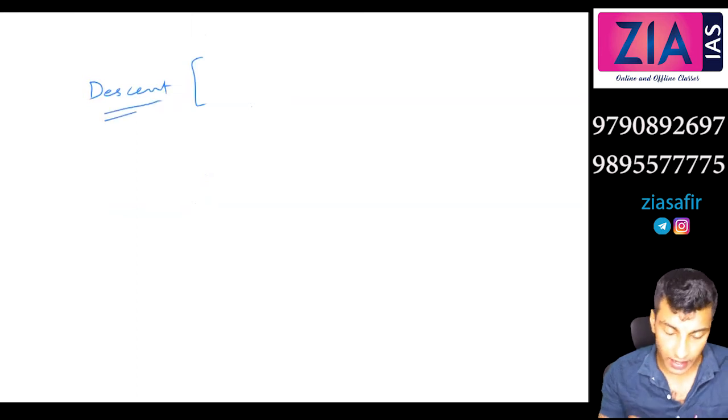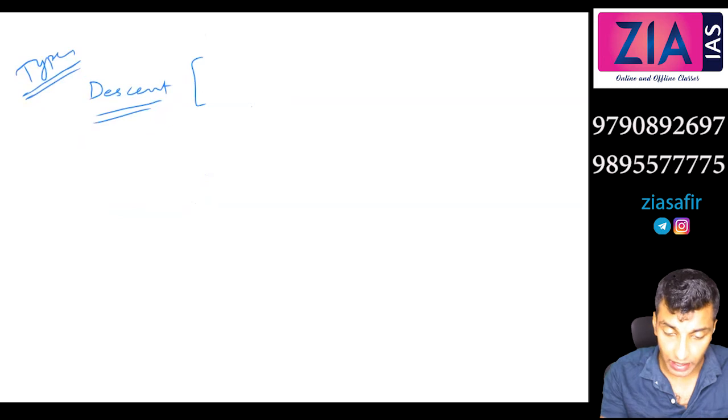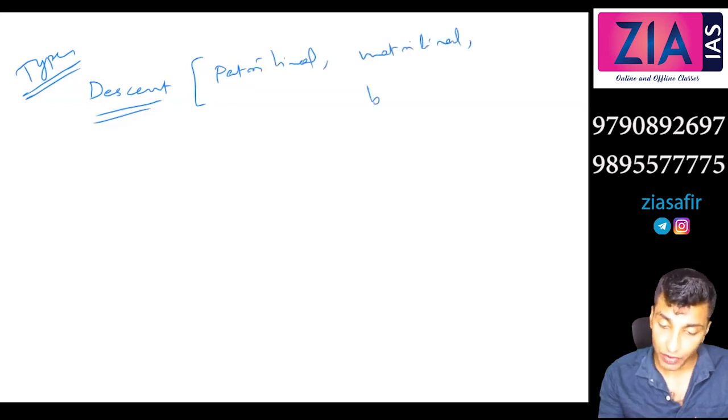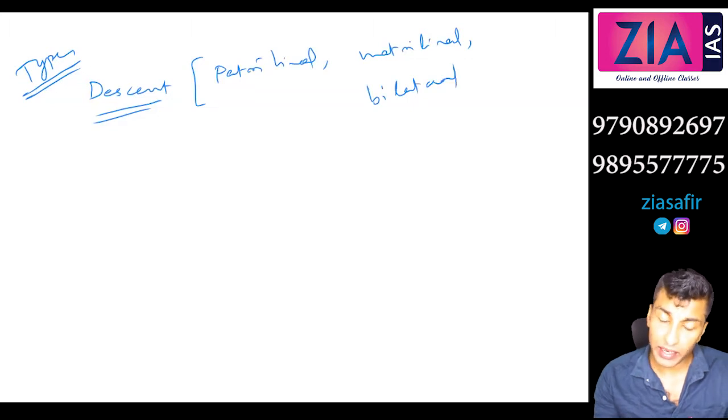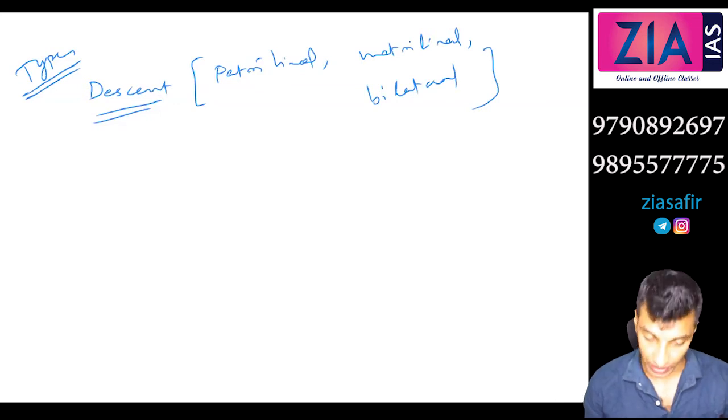Now there are certain other types also based on different aspects like descent. If you talk about descent and lineage, we will discuss in detail in the coming session, but just understand types can be based on this also. On the basis of descent, there can be patrilineal, matrilineal, and bilateral. Patrilineal means from father's side you take the identity. Matrilineal means you take identity from the mother's side. Bilateral we will discuss in the coming session when we discuss about descent.